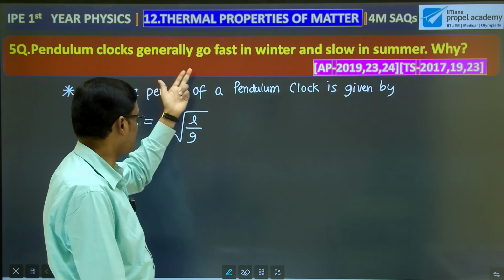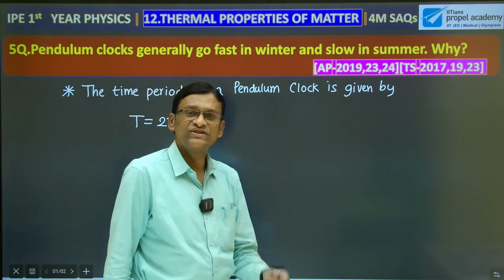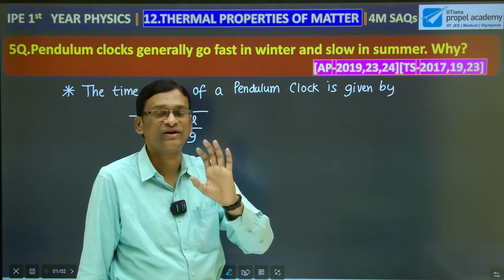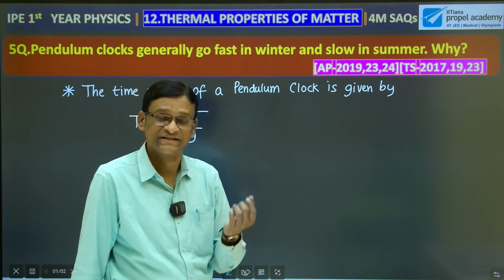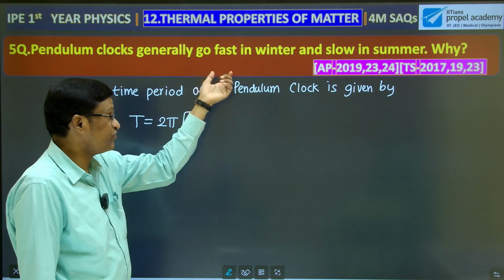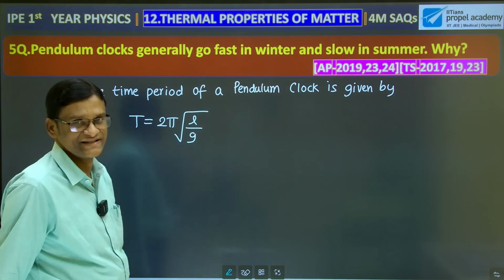Pendulum clocks generally go fast in winter and slow in summer. Actually, this situation happens in extreme cold countries and extreme hot countries only. In normal countries, we cannot observe this small difference. Now coming to this one. Why do the pendulum clocks go fast in winter and slow in summer? What is the reason? Now we will discuss it clearly.